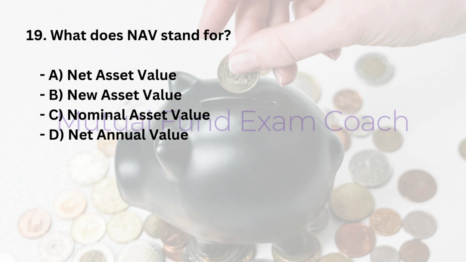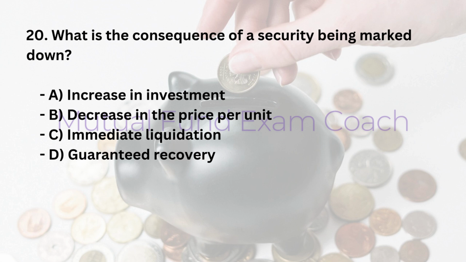19. What does NAV stand for? A. Net asset value. B. New asset value. C. Nominal asset value. D. Net annual value. Answer: A. Net asset value.